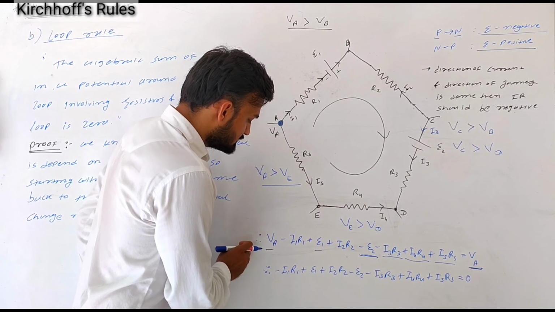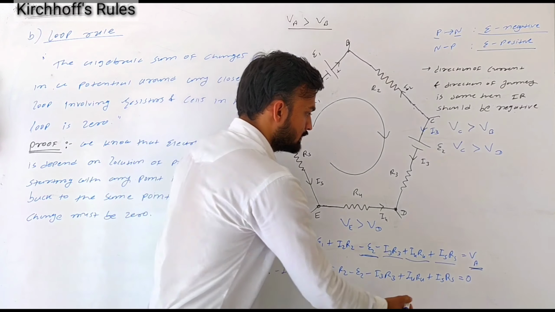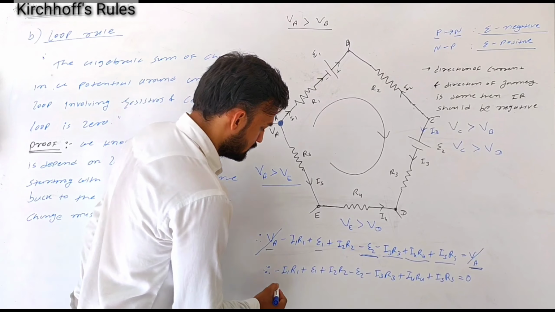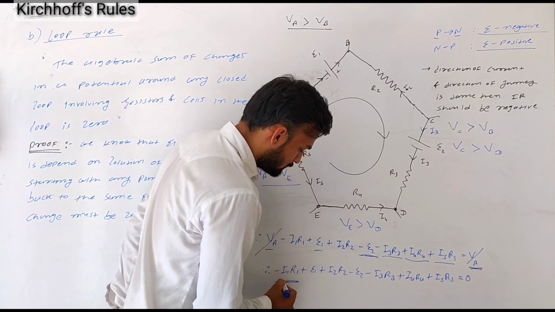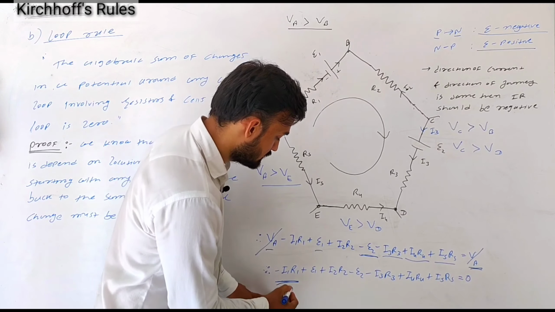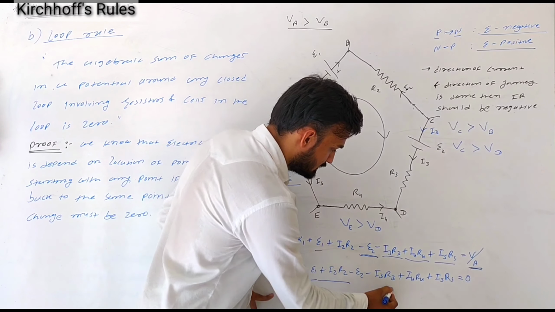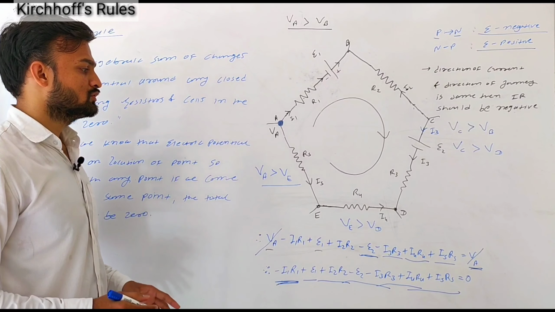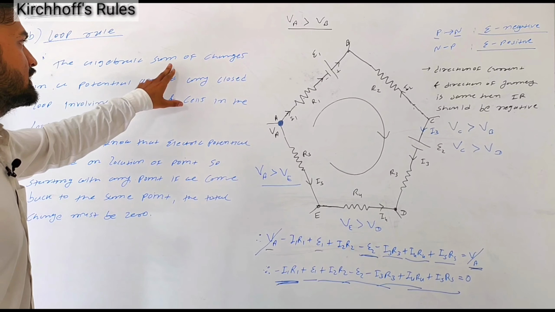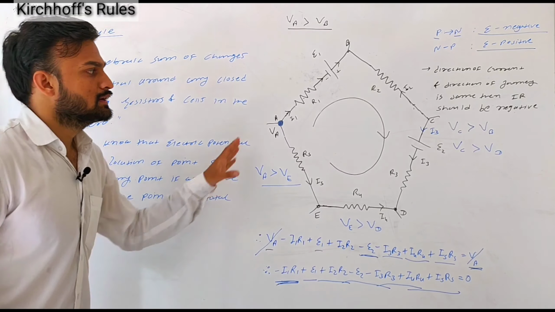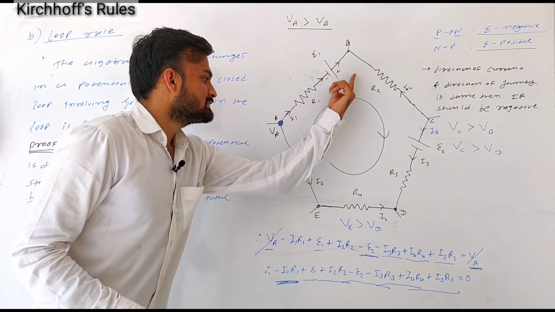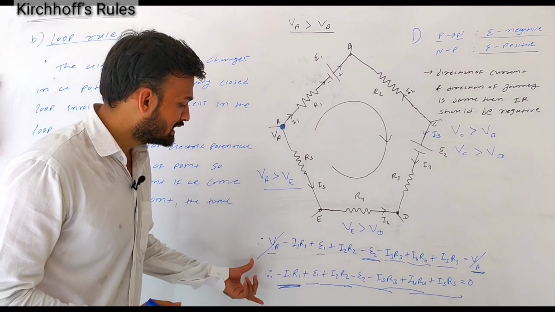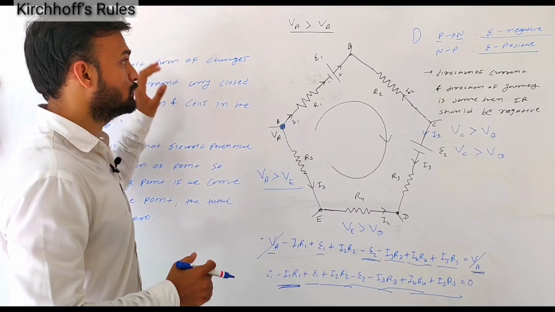Now you can see that VA will cancel out from both sides. So over here you can see that the potential drop, or you can say the change in potential across the resistors and cells in a closed loop, is 0. So we can say that the algebraic sum of changes in potential around any closed loop involving resistors and cells is always 0. Two important notes while making such equations with the help of the loop rule.